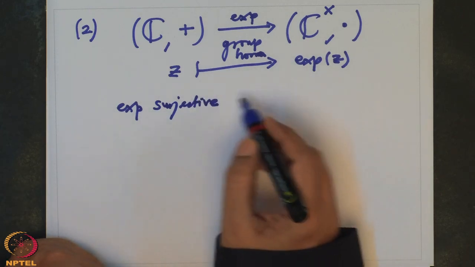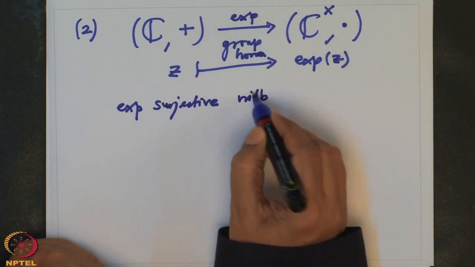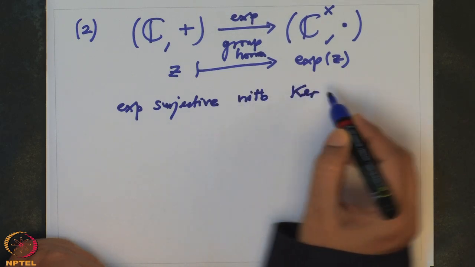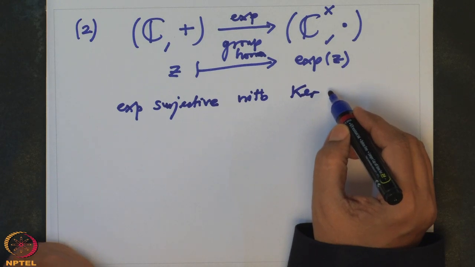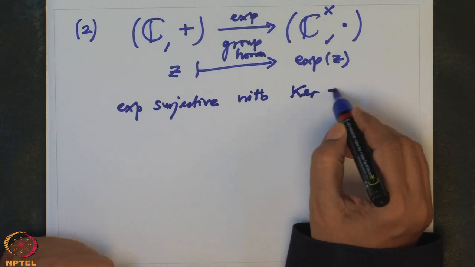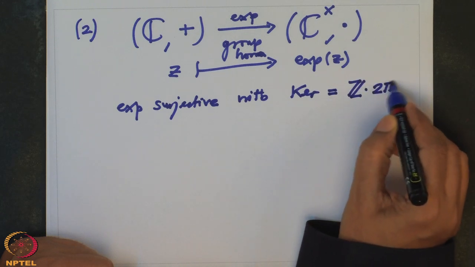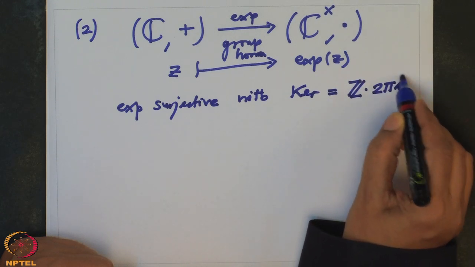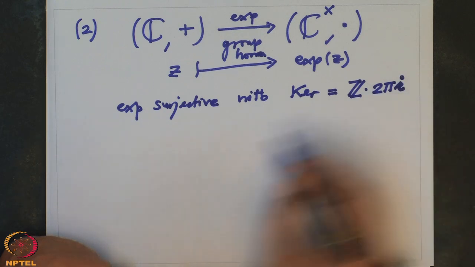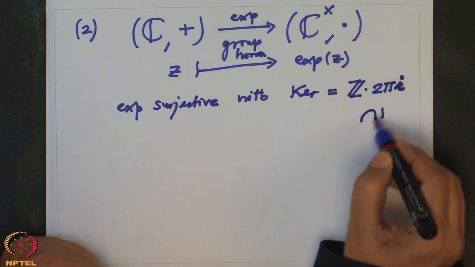The kernel is precisely the subgroup generated by 2πi, that is 2πi Z. This is an additive subgroup of C plus.